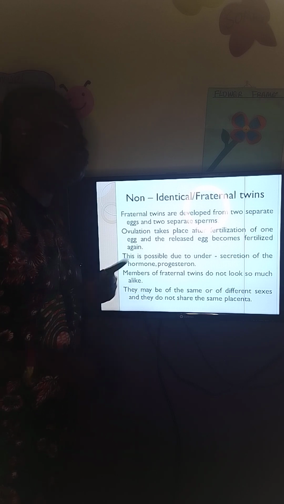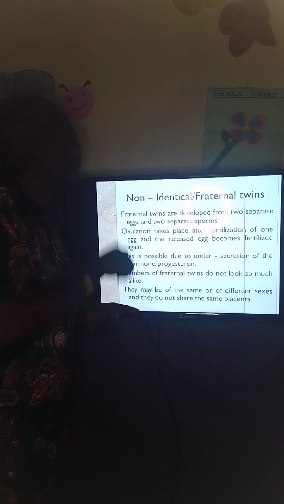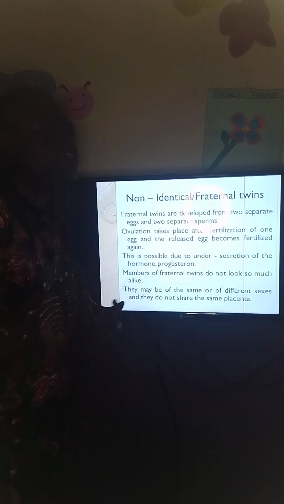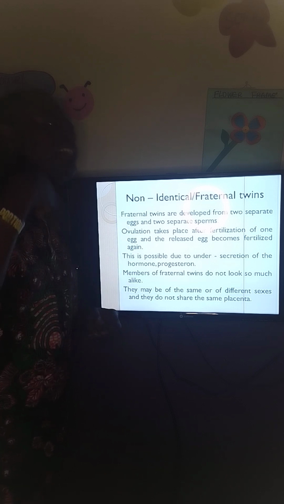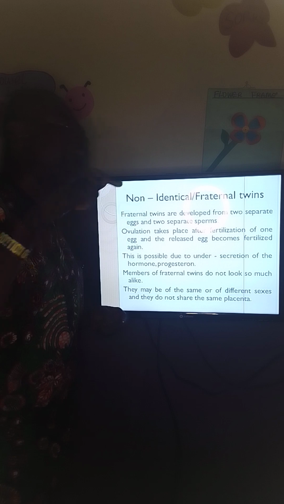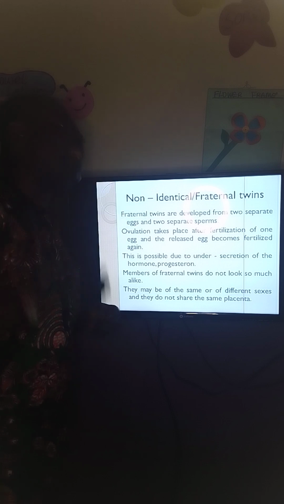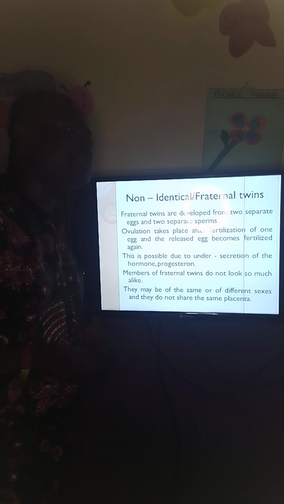One will be bigger than the other one because it was implanted earlier than the other one was formed. And there is a possibility for a mother to give birth to twins in which one of them is from another man and one is of the father. Because if one implantation has taken place and there is undersecretion of progesterone and this woman is still ovulating, if she sleeps with another man, the sperm of another man will fertilize that new egg and form another baby. And at the time of birth, due to the forceful action of the uterine rhythmic contraction, the two babies will be born on the same day.